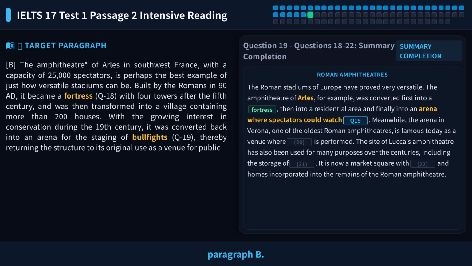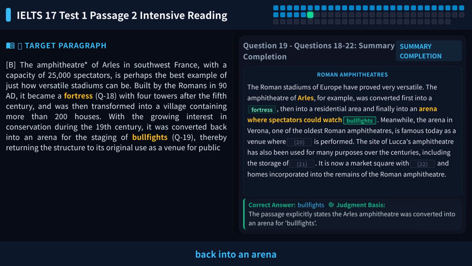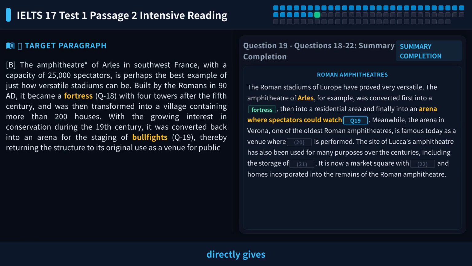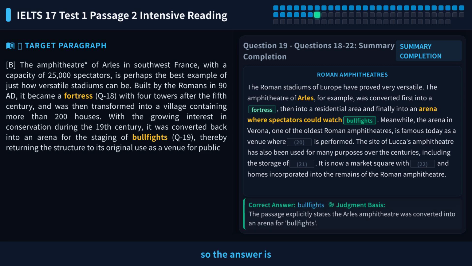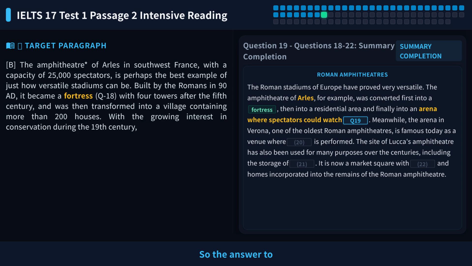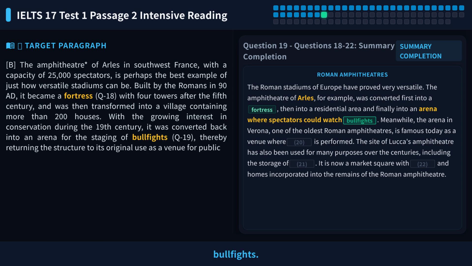Let's go back to paragraph B. We see the sentence, it was converted back into an arena for the staging of bullfights. The original text directly gives the word bullfights, so the answer is this word. No replacement is needed. So the answer to question 19 is bullfights.